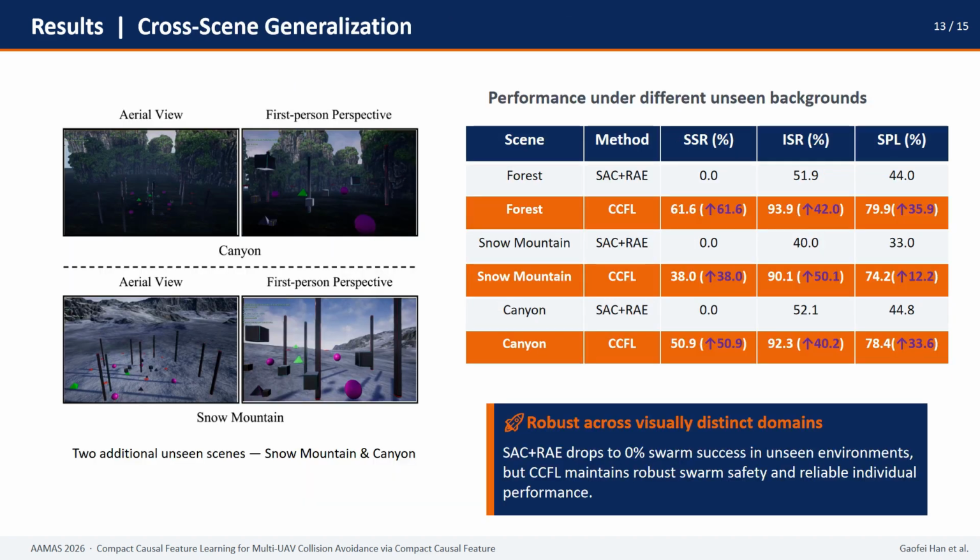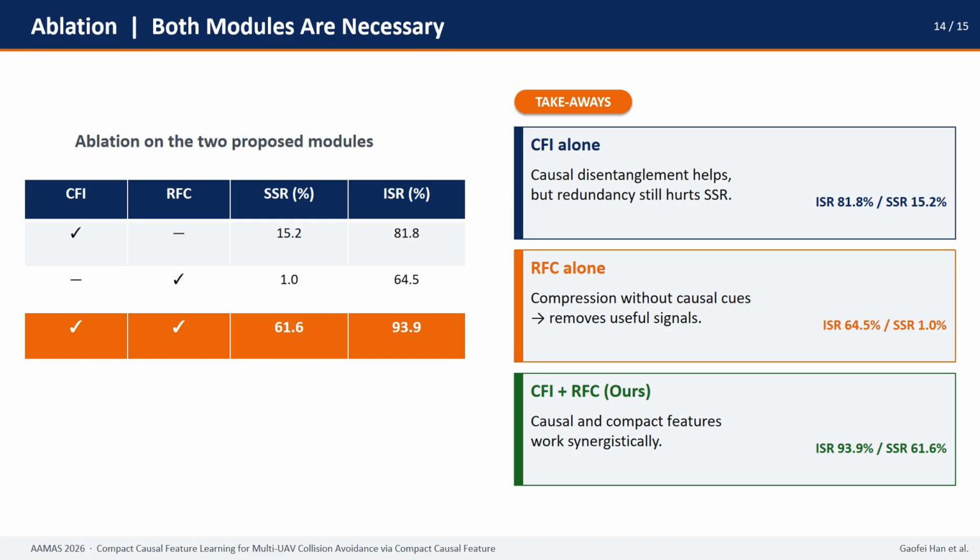To verify that the results are not specific to the forest environment, we further built 2 additional unseen scenes, Snow Mountain and Canyon, using the same obstacle settings. In all unseen environments, SAC + RAY drops to 0% swarm success rate. But CCFL maintains robust swarm safety and reliable individual performance. The ablation study shows that both CFI and RFC improve performance when used individually. But the best results are achieved when they are combined.